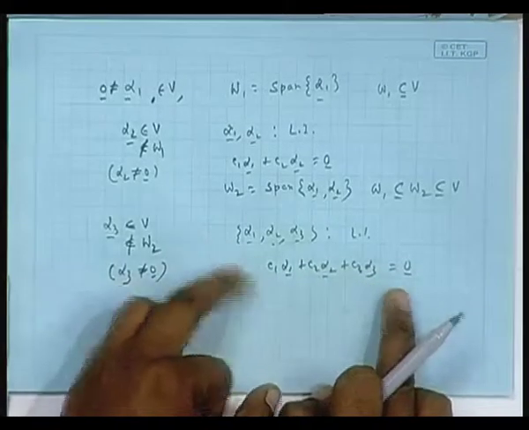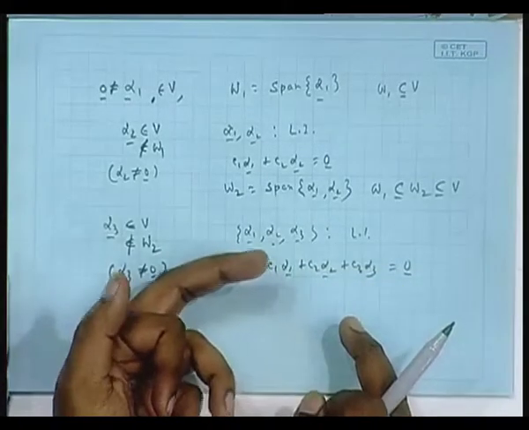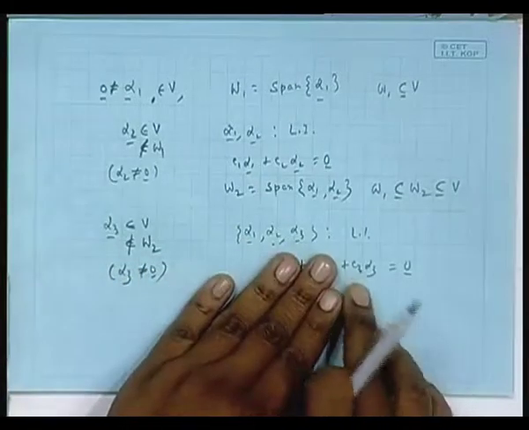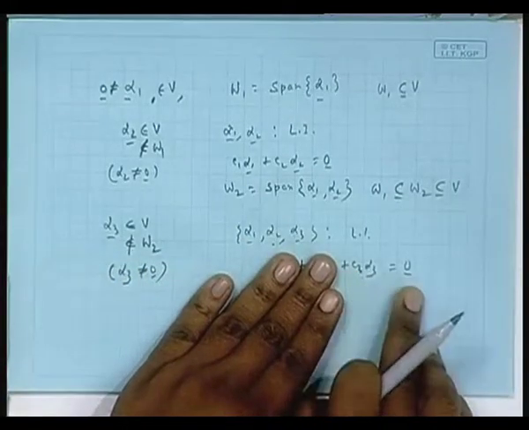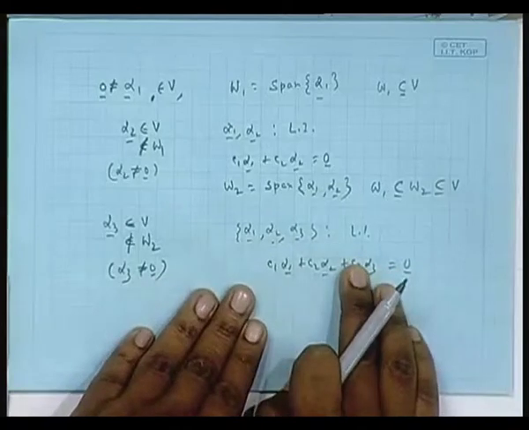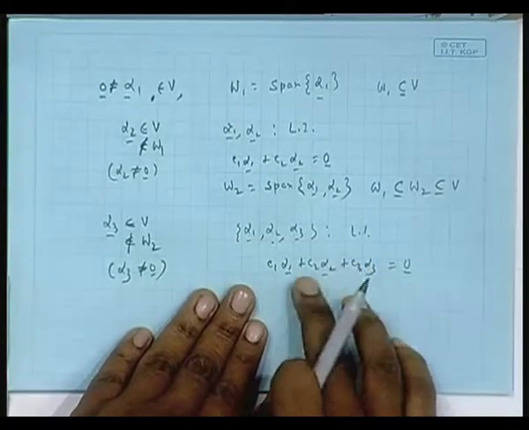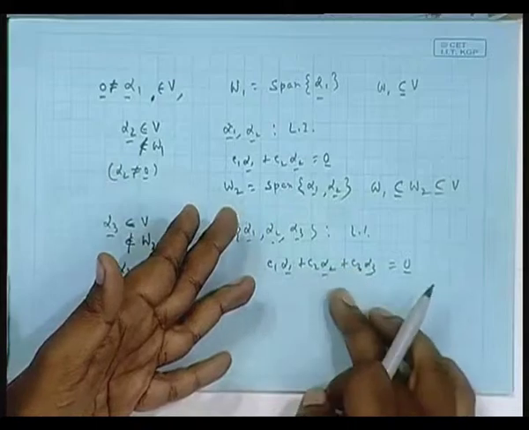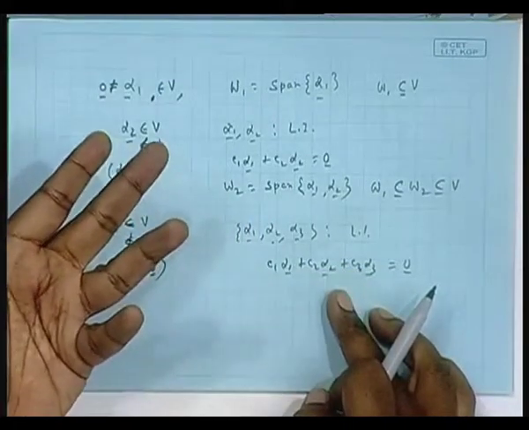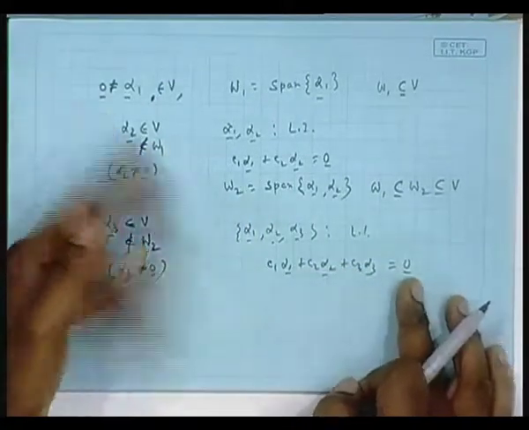So two not possible, and then one. One means suppose only this is non-zero. That means alpha 3 is 0, which is not possible. Suppose it is this or this, again that contradicts obviously. Alpha 1, alpha 2, none of them is 0. One at a time also is not possible, isn't it? So they are linearly independent.